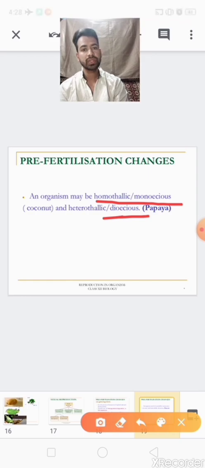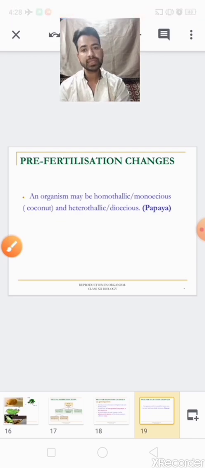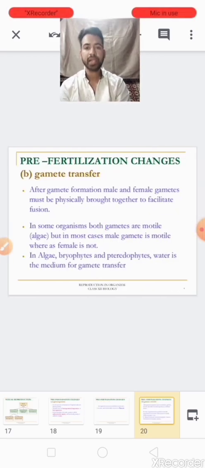So that is the first part of pre-fertilization, where gametogenesis occurs. The next part is gamete transfer.